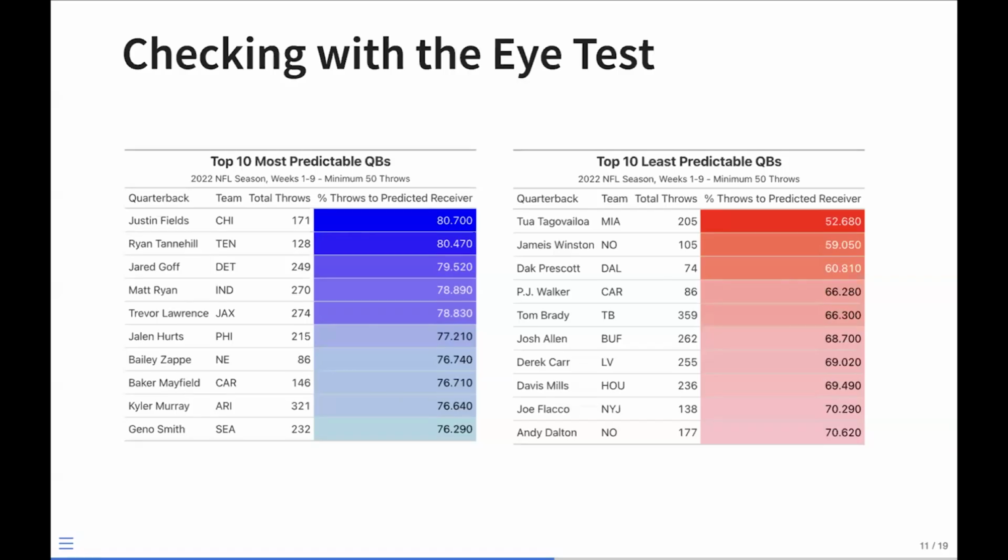This is really what tipped off the fact that we had maybe done a good job on this, is that Jameis Winston is close to the top. He's second, only to Tua, which we think is maybe just because he's left-handed and we have to basically recode all of that. But Jameis Winston, right, lots of touchdowns, lots of interceptions, makes a lot of unsafe throws, questionable decisions. And so him being in the least predictable category makes a lot of sense to us.